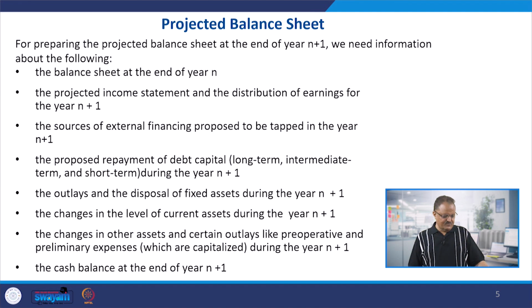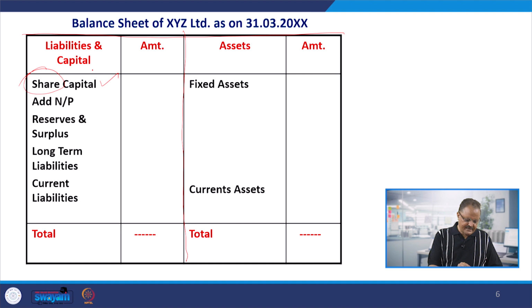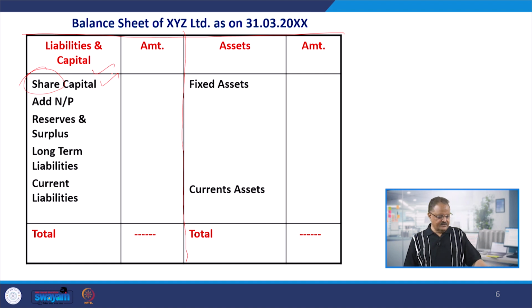The balance sheet is something I'll explain with the help of the format here. The balance sheet can be prepared in the T format or in the vertical format. When you talk about the T format, you're dividing it into two halves, and on the one side you are keeping liabilities and capital. On the right hand side you are putting the assets. When you're talking about the liabilities and capital, we start with the share capital. If it is not a public limited company, the investment by the promoters can be called just capital, not share capital. That's the first source of the funds coming to your business.